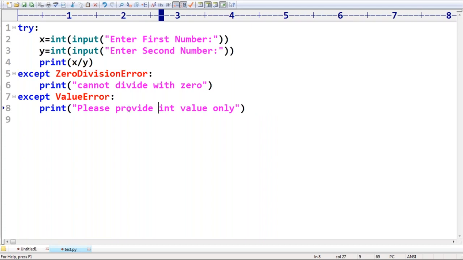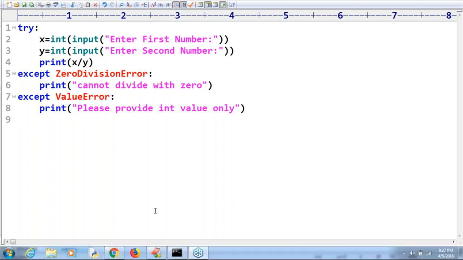Sir, can you please tell how many except blocks I'm taking? Hey, please respond. Two blocks, sir. How many try blocks am I taking? Only one. Try with multiple except blocks: is it possible or not? Yes, perfectly. This one is always possible. No problem at all, sir. So now take very special care.